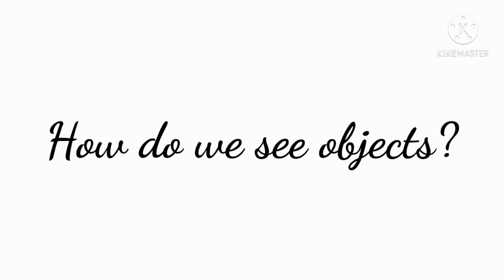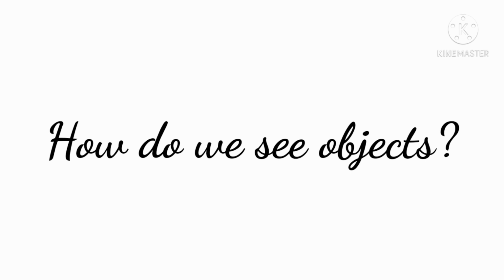How can we see objects? Yes, light which falls on an object from the sun or other sources gets reflected from the object. When this reflected light falls on your eyes, we see that object.